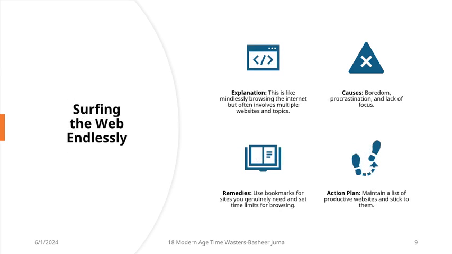8. Surfing the web endlessly. Explanation. This is like mindlessly browsing the internet but often involves multiple websites and topics. Causes: boredom, procrastination, and lack of focus. Remedies: use bookmarks for sites you genuinely need and set time limits for browsing. Action plan: maintain a list of productive websites and stick to them.